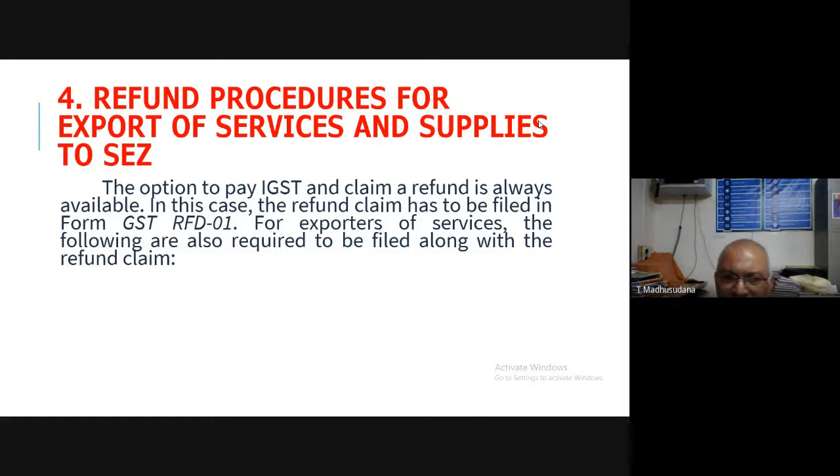In this case, the refund claim has to be filed in Form GST RFD-01.